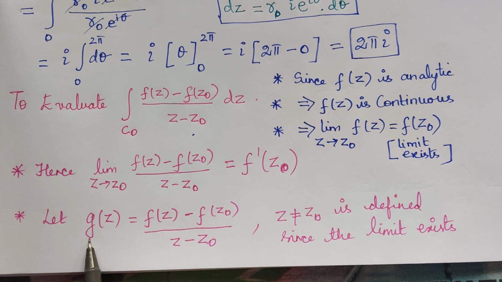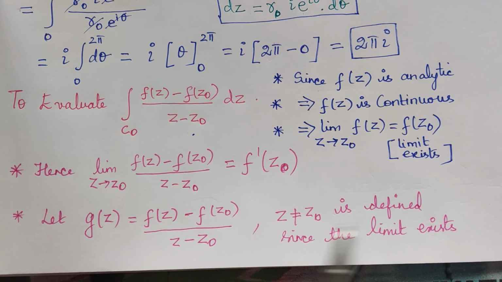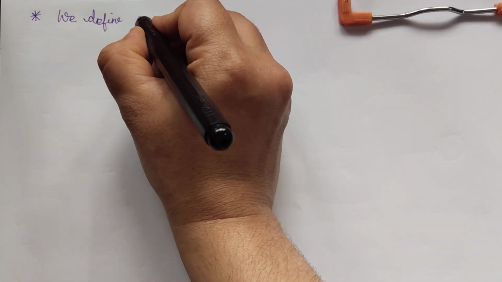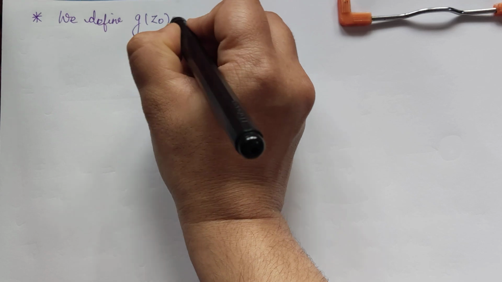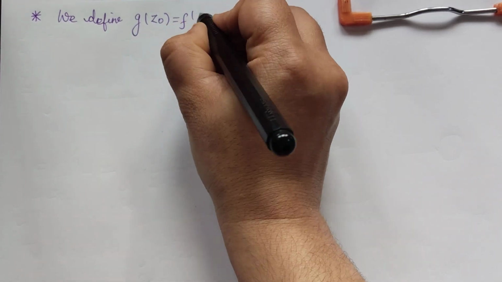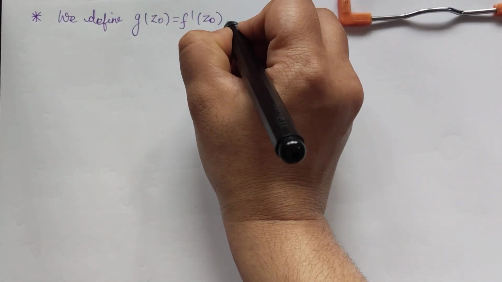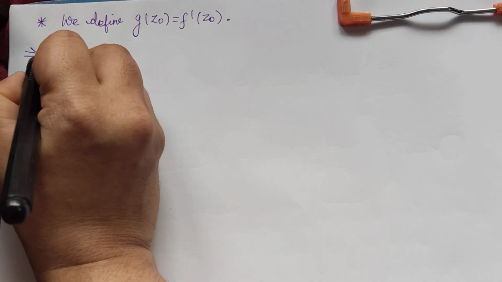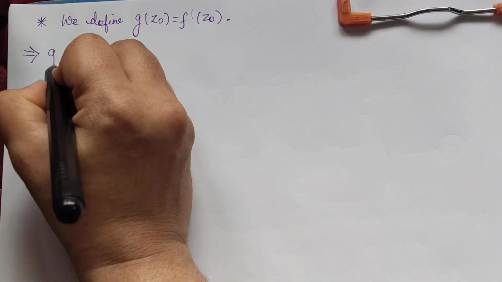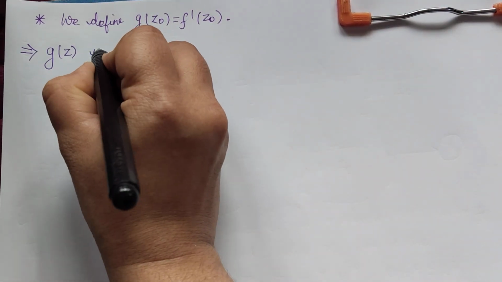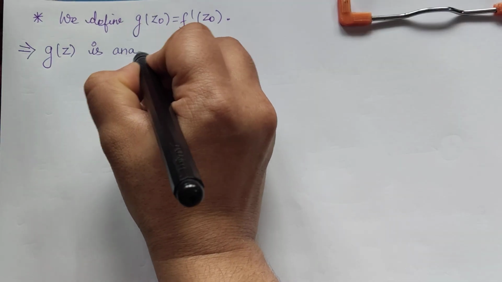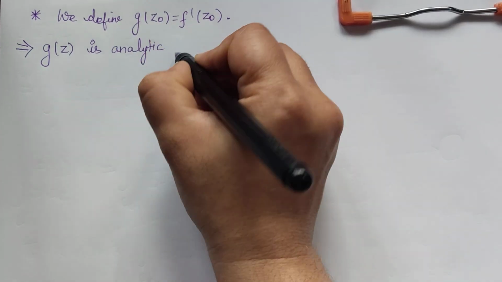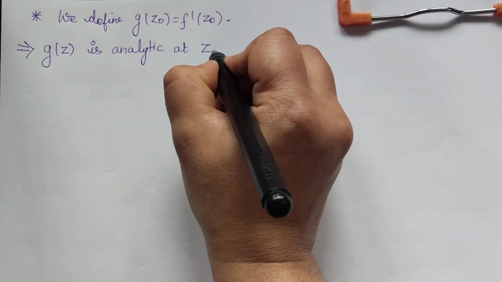Now if g of z is equal to this, then we can define g of z naught as f dash of z naught. Because of this, we can say that g of z is analytic at z naught.